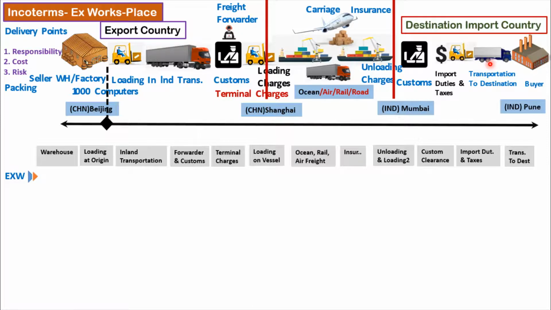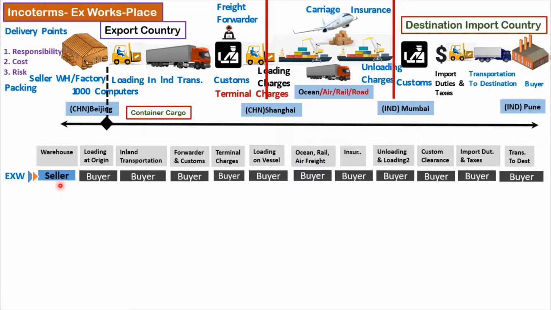As we see, in the case of EXWorks, the seller is only responsible for keeping the goods packed at his premises. The premises could be a warehouse or factory. After that, all other services need to be taken care of by the buyer.